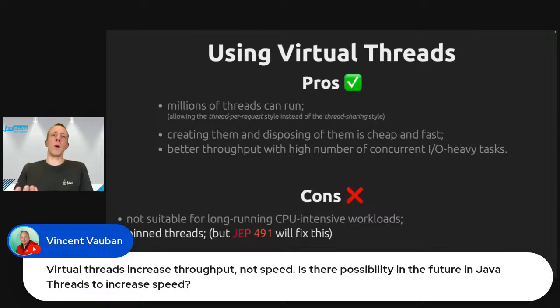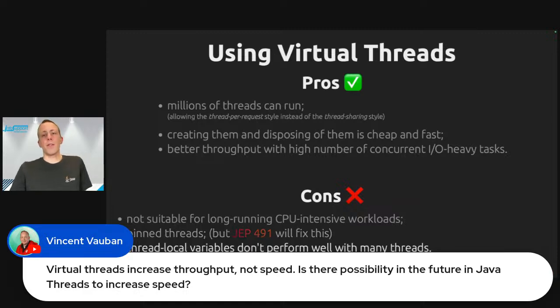Because Java 24 will have JEP 491, and that is an addition to Java that will fix the problem, because it will change the JVM's implementation of the synchronized keyword so that not only platform threads, but also virtual threads can acquire, hold, and release object monitors, regardless of their carrier threads. But mind you, this will only fix the drawback of pinned threads within synchronized blocks. So when executing a native method or foreign function, the pinning will still be there.